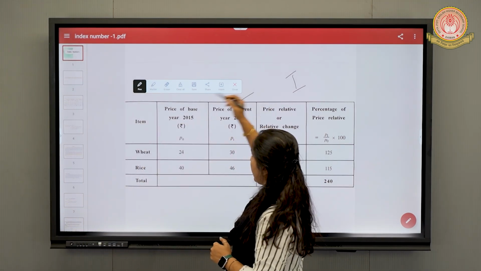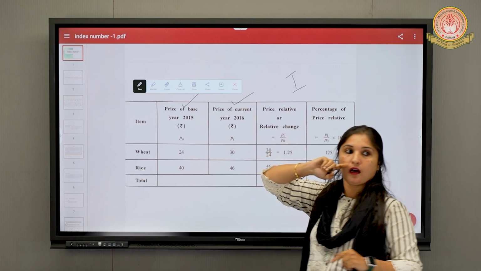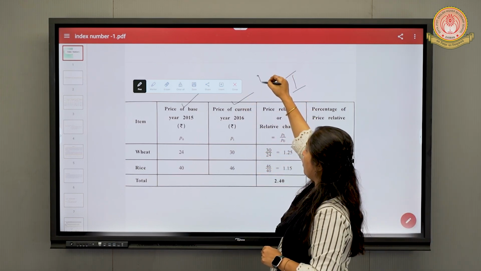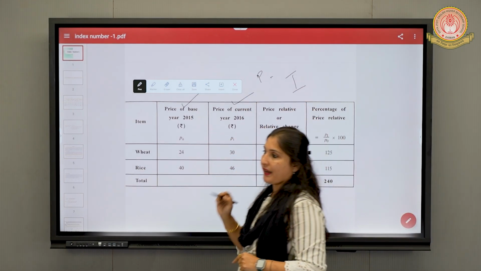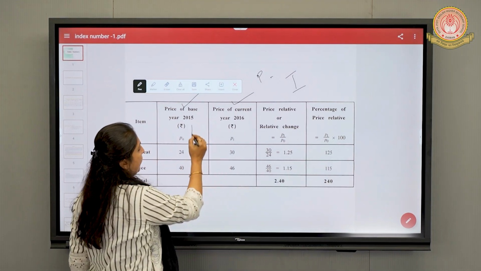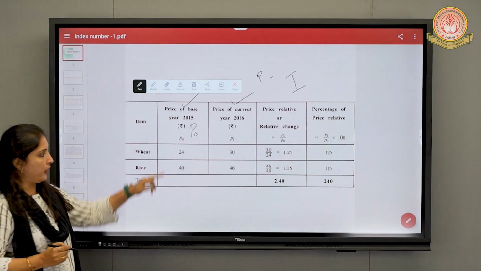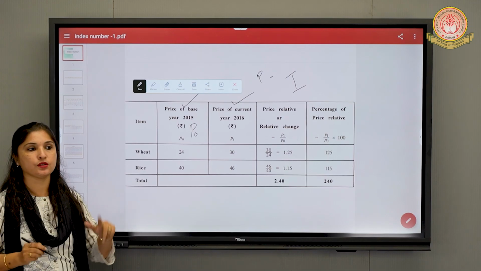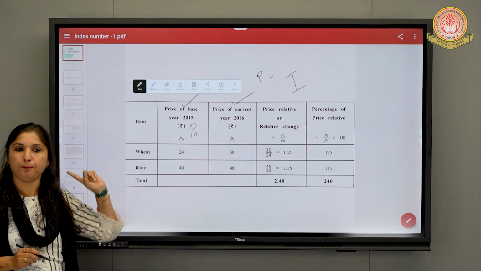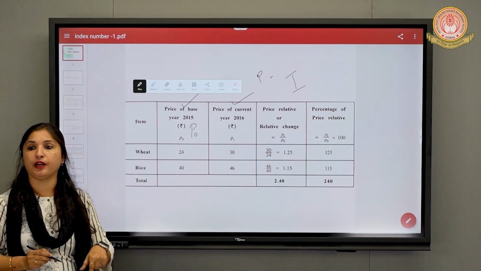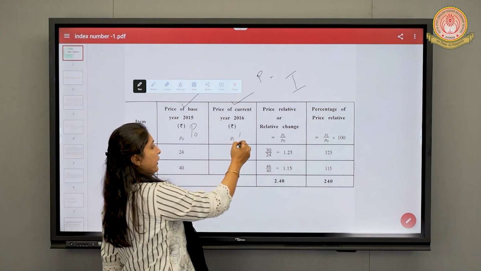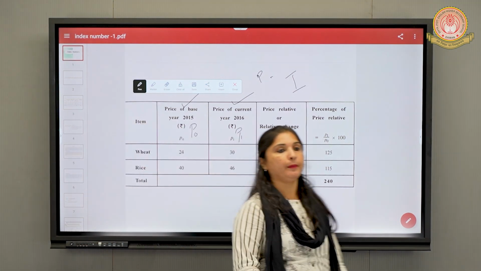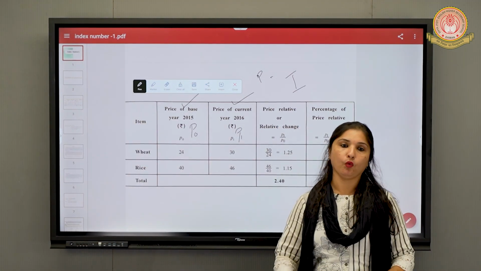For price we denote by P. The price of the base year will be denoted by P0, and the price of the current year will be denoted by P1.